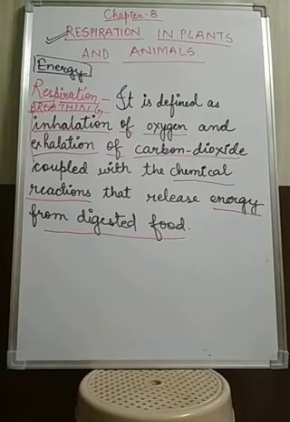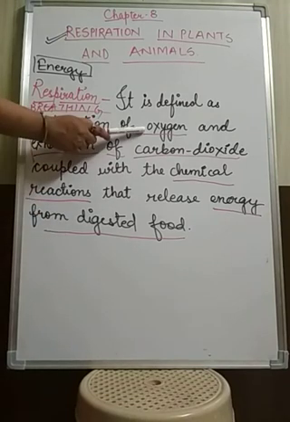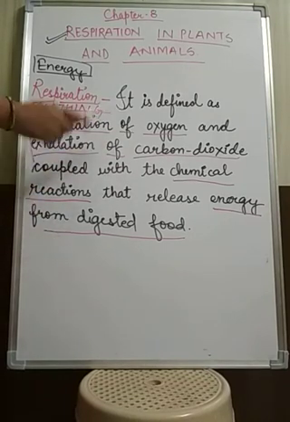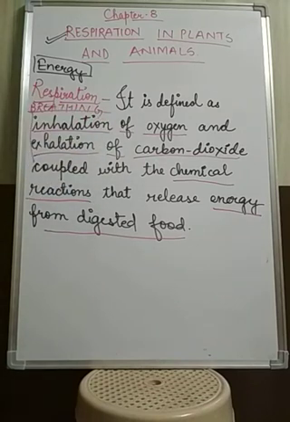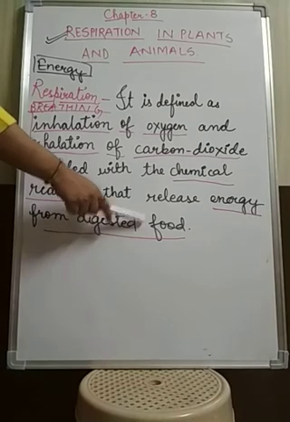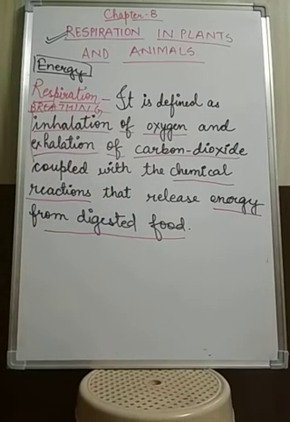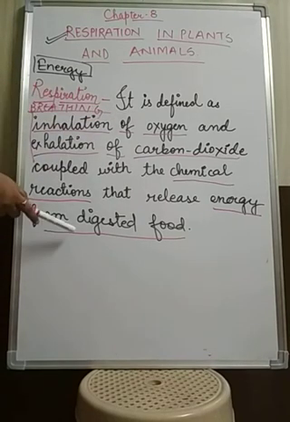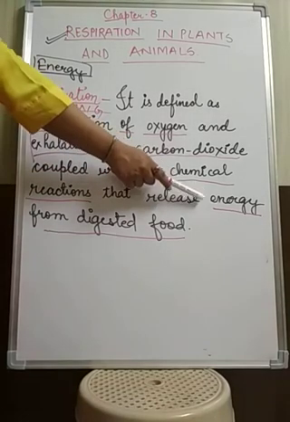Now what happens when we eat food? When our food goes to our digestive system for digestion, we need oxygen. When the food combines with oxygen, that is known as oxidation. If you remember your chemical reactions chapter, we learnt about the oxidation reaction, in which addition of oxygen takes place. So here oxygen will combine with the digested food, and once the oxygen combines with the food, it will release energy.